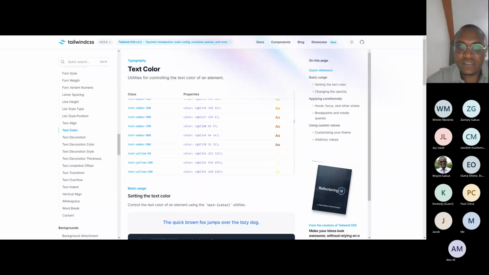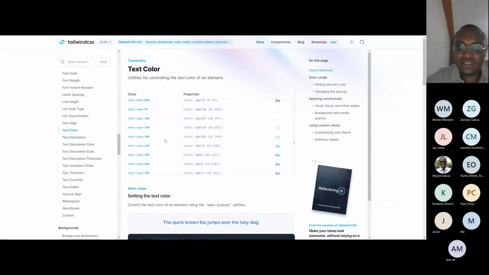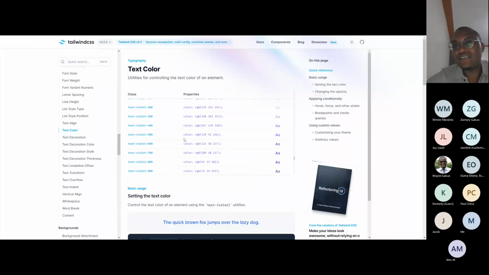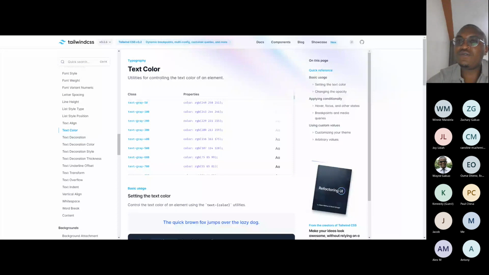Here, you can see text amber, text yellow, text lime, teal, cyan, sky. So this is what Tailwind offers. And if you use these, they will definitely work. However, your company colors might not conform to this. You might have a primary color of pink for whatever reason. So you'll go to the Tailwind config and override the defaults given by Tailwind.